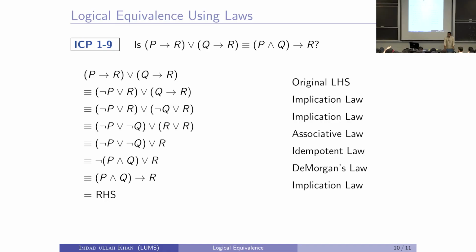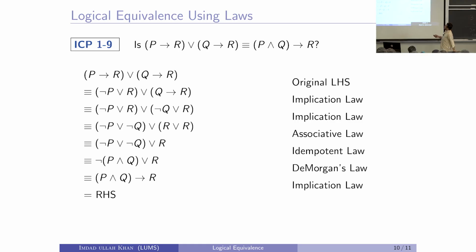Sir, how did that or become an and? Which or? This or? That is a De Morgan's law. De Morgan's law says negation of and of two things is the or of negations. And negation of or of two things is and of the negations, the individual negation. Please stay here. I have a question, standing question here.